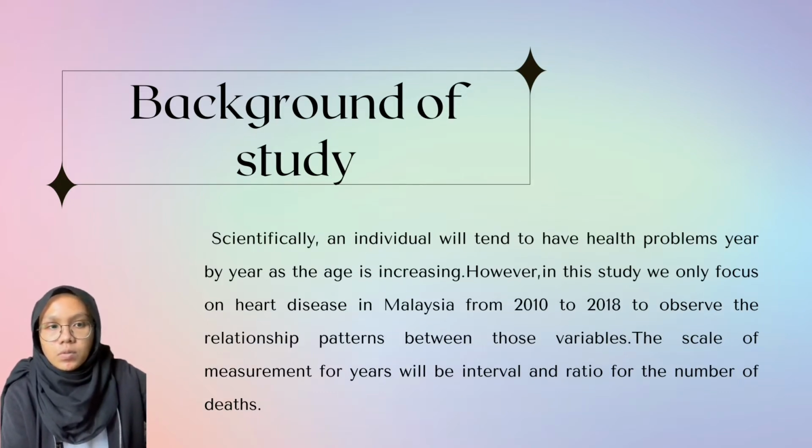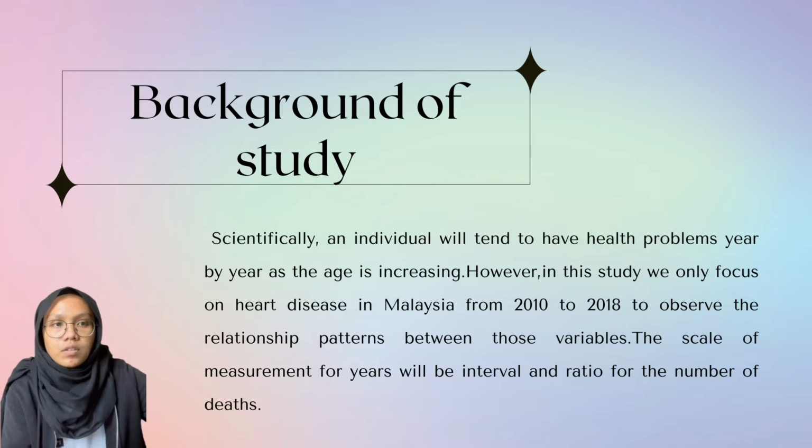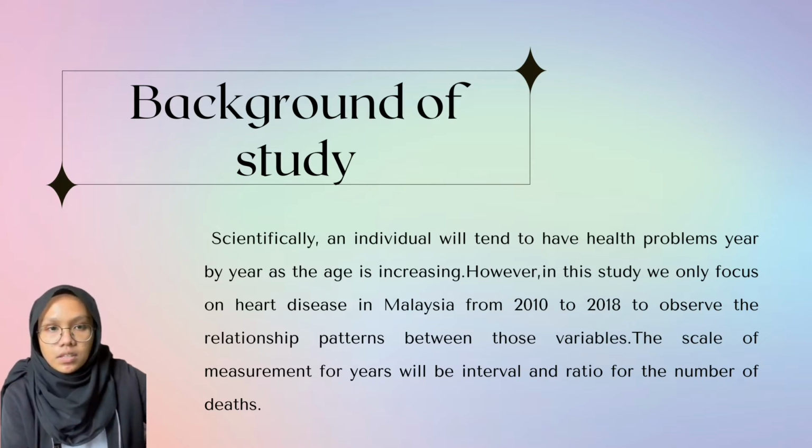Scientifically, an individual will tend to have health problems year by year as their age is increasing. However, in this study, we only focus on heart disease in Malaysia from 2010 to 2018 to observe the relationship patterns between those variables. The scale of measurement is interval for years and ratio for the number of deaths.